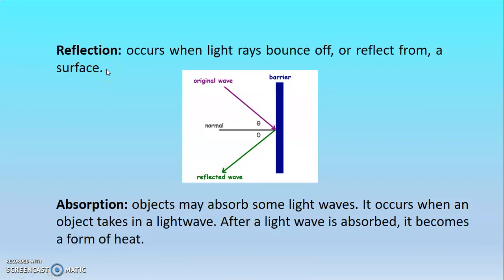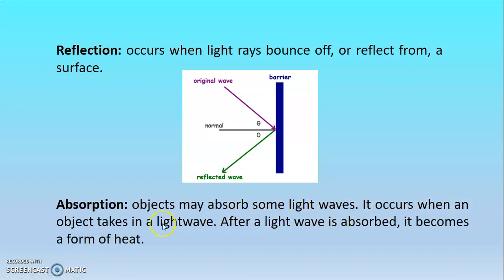Reflection occurs when light rays bounce off or reflect from a surface. Look, here it comes. This is the original wave, the purple one, imagine. And then I have a barrier, maybe a pencil, okay? So it bounces and it's reflected here. Yes? Very good.